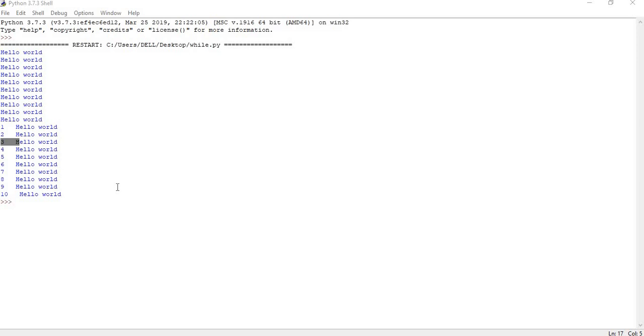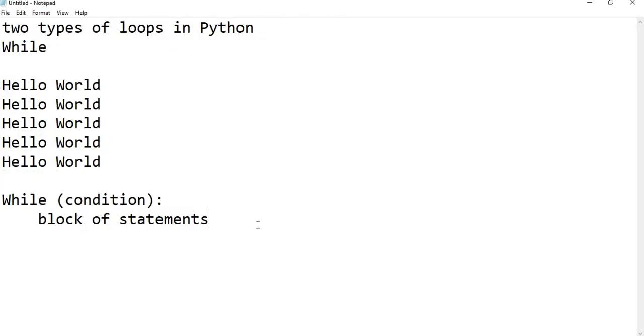code multiple times. Now, let's try a different example. I want a table, like a 5 table. When I say 5 table, you know, right? So 1 into 5 or 5 into 1, whatever it is. So 1 into 5 equal to 5, something like that. 2 into 5 equal to 10, and so on. I need that kind of table.